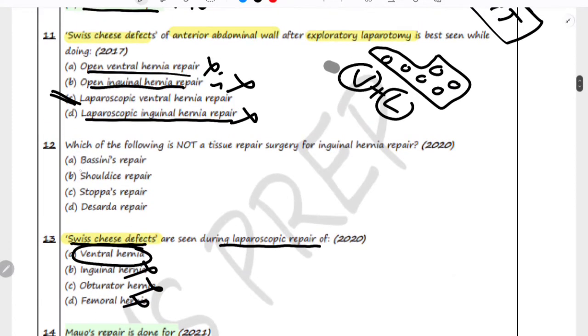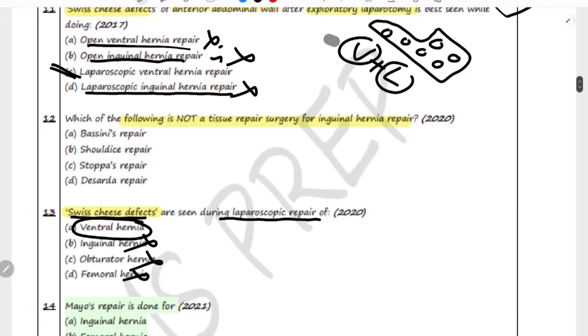Now let's see question number 12. The question number 12 is, which of the following is not a tissue repair surgery for inguinal hernia repair? So basically you are repairing it with either tissue or a mesh. So let's review the options. The first option is Bassini's repair. So Bassini's repair is a tissue based repair that involves multiple layers of suture to strengthen the inguinal canal and prevent recurrence.